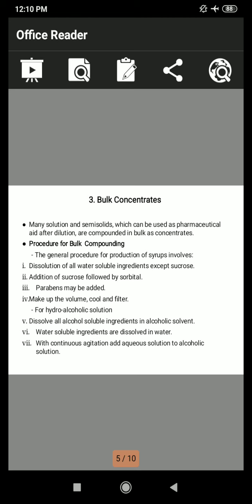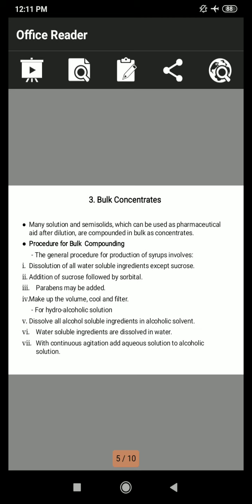Then next, the procedure for hydroalcoholic solutions. The steps are: first, dissolve all alcohol-soluble ingredients in the alcoholic solvent. Second, water-soluble ingredients are dissolved in water. Then, with continuous agitation, add the aqueous solution to the alcoholic solution. These three steps are involved in the hydroalcoholic solution.